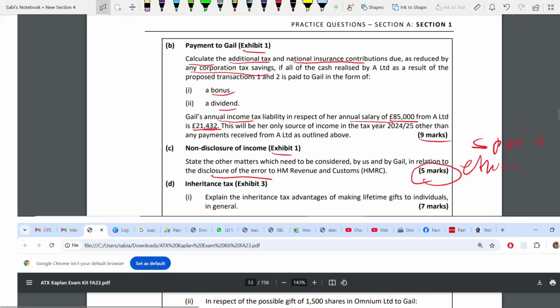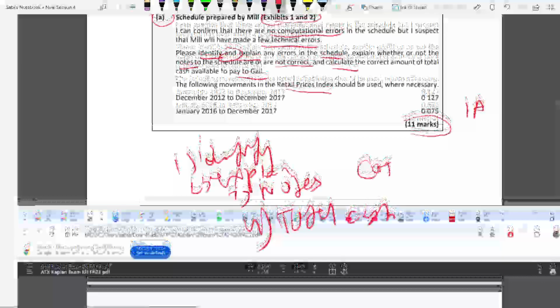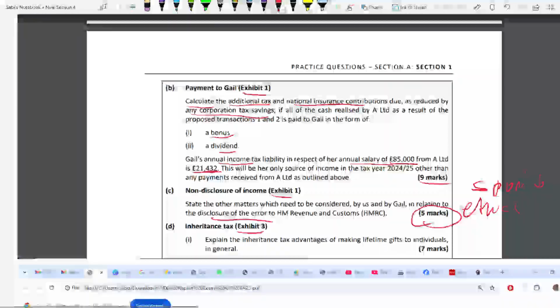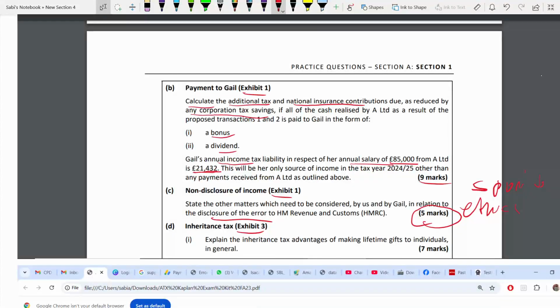D. For D you have to use a separate exhibit, 3. You see, they are always following the chronological order. The way they have given in the exhibit, the requirement is also like that. For example, if you see A, B and C are using exhibit 1. A is using in fact 1 and 2. B and C are using 1 and D is using exhibit 3. Exhibit 4 is just the requirement. So 3 exhibits basically. So you see, they are following the order 1, 2, 3. So you don't have to jump or shuffle. So things are very easy.